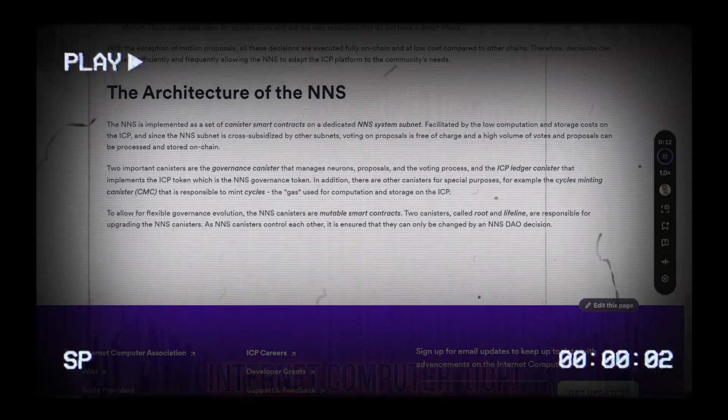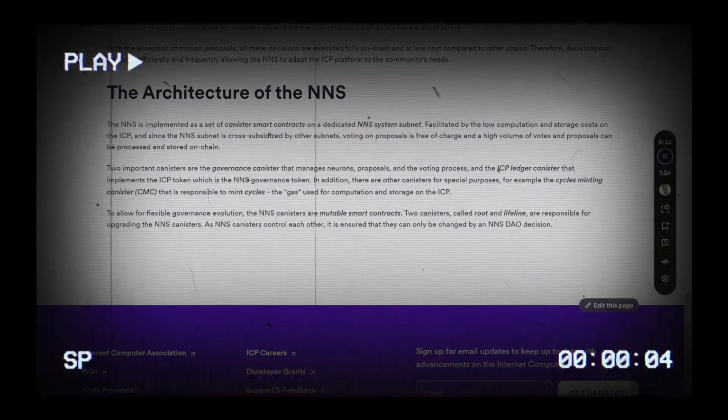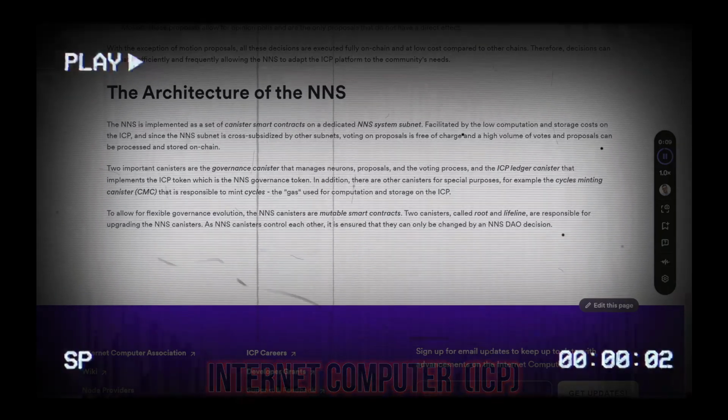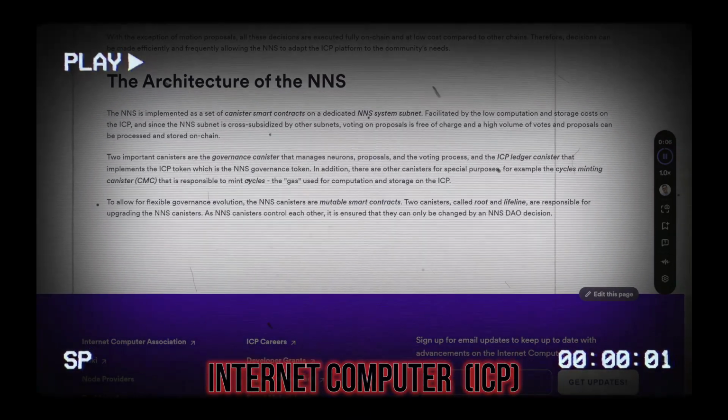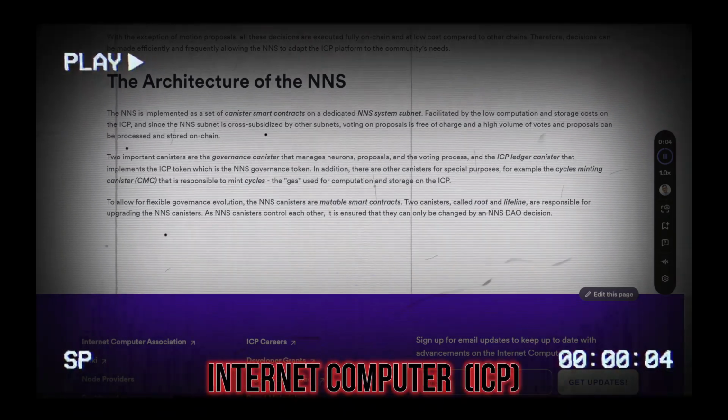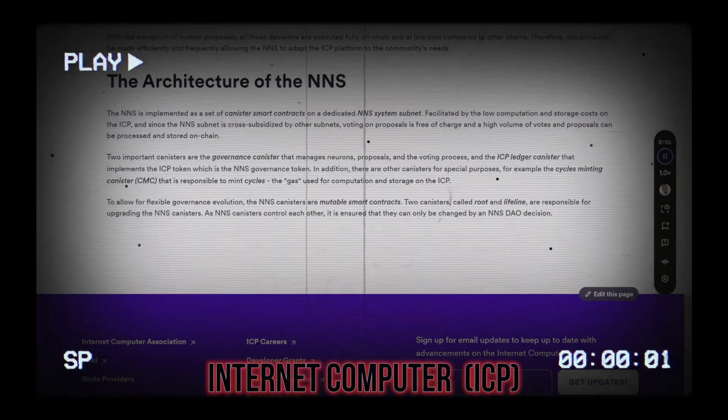To allow for flexible governance evolution, the NNS canisters are mutable smart contracts. Two canisters called Root and Lifeline are responsible for upgrading the NNS canisters. As NNS canisters control each other, it is ensured that they can only be changed by an NNS DAO decision.